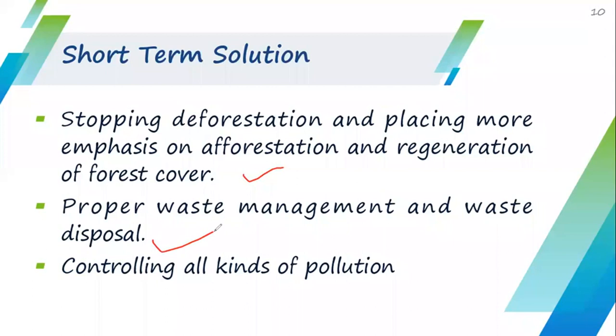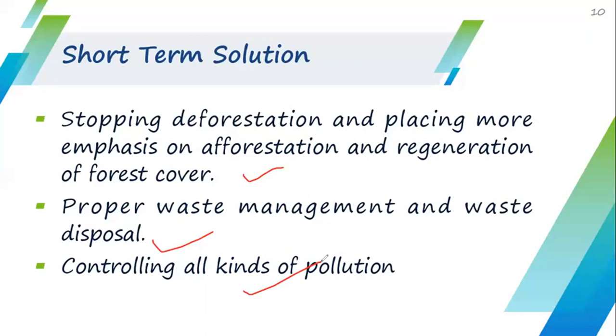Planning and building exclusive industrial zones to manage and process all types of waste. And the next point is controlling all kinds of pollution, to stop polluting the environment. Polluting industries should not be located in the main city, or should be relocated to the outskirts of the cities, far from the residential area.